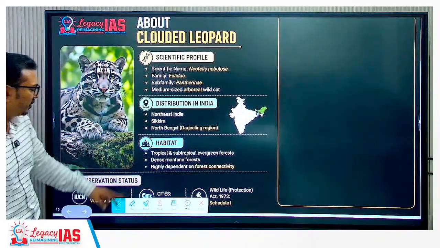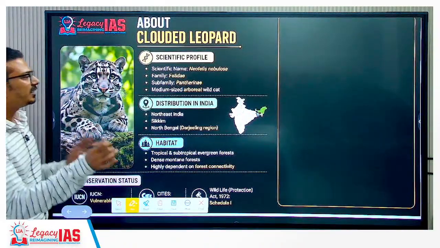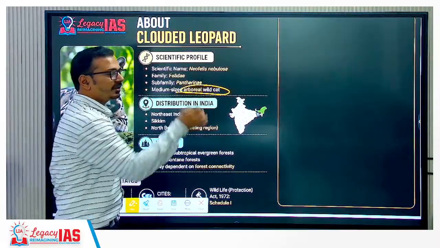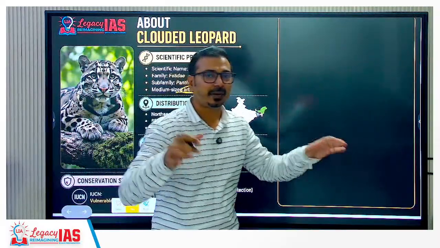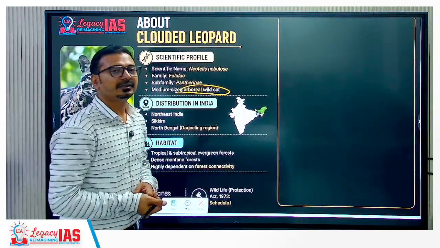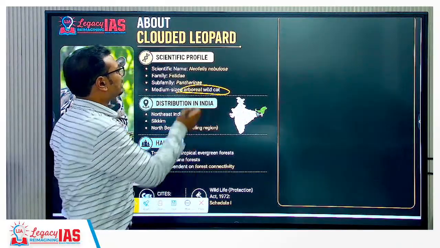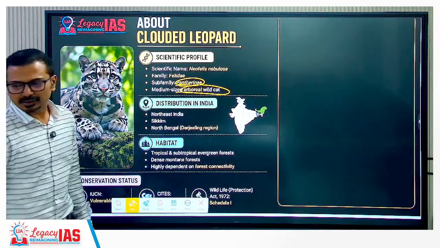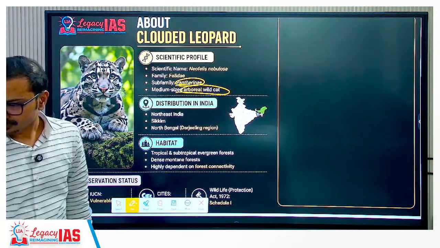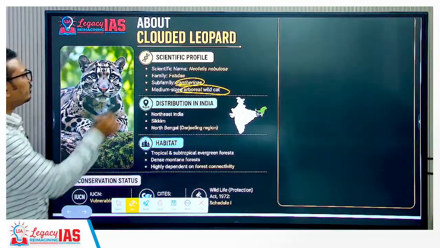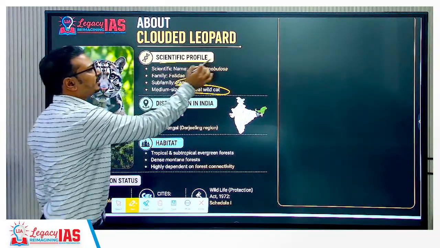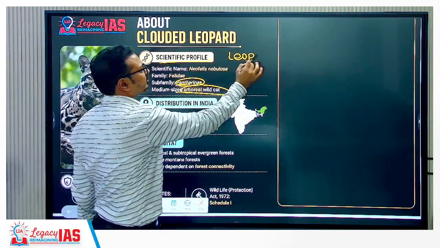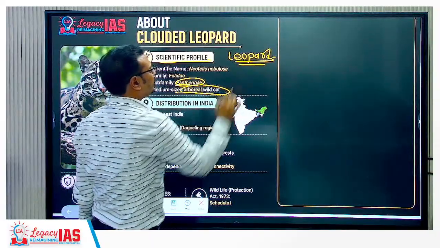Now about this particular species, it is an arboreal cat species, a wild cat living on tree branches, but it is a family member of Panthera, that is the leopard family.